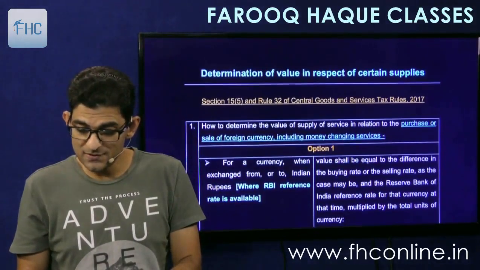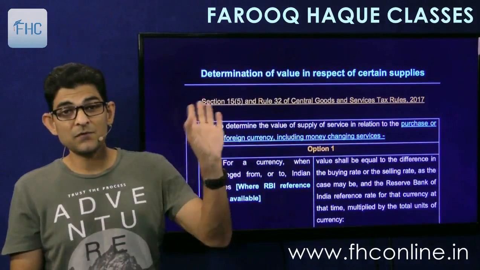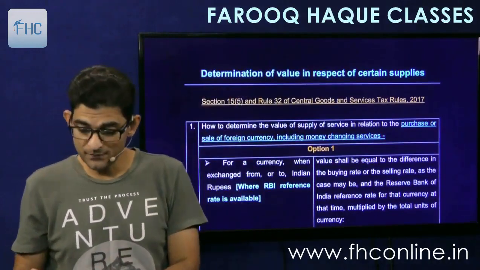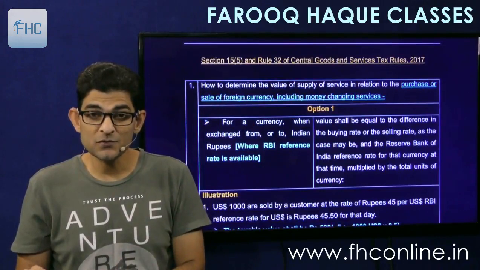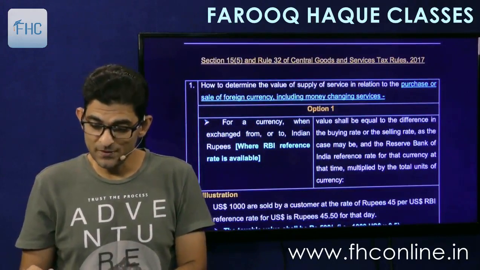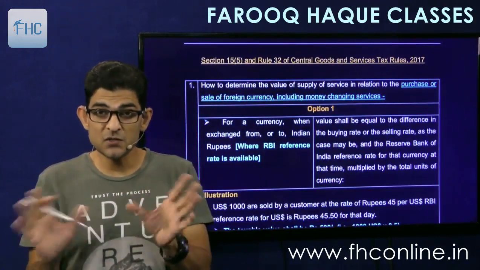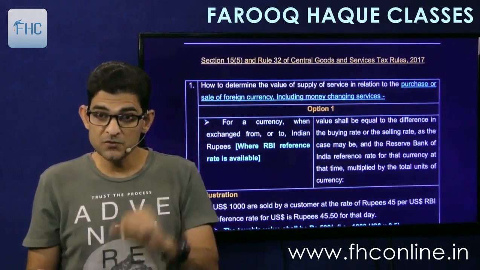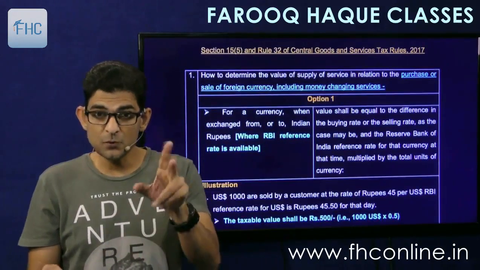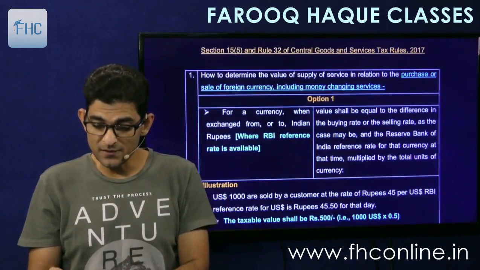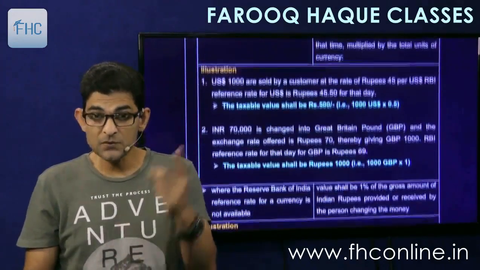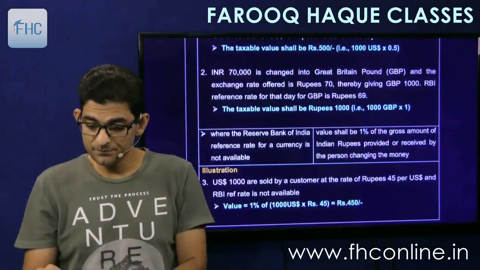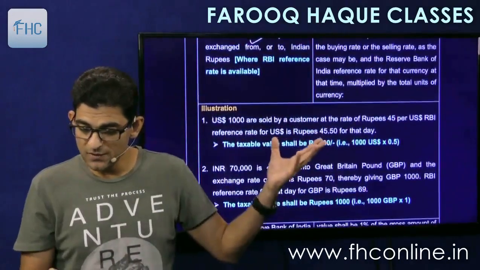And then we had seen section 32, which is 15(5) read with 32. Now this is the main important one. A lot of questions will come on this rule 32. First we had seen foreign currency exchange. In that there were two options. One was the difference option, the difference between the rate offered and the RBI rate. Or if that is not available, then 1% of the total money exchanged. So all the examples are given for you to read.